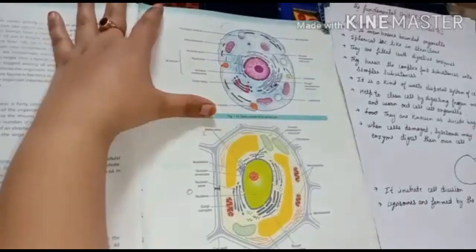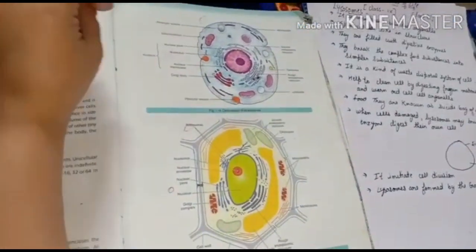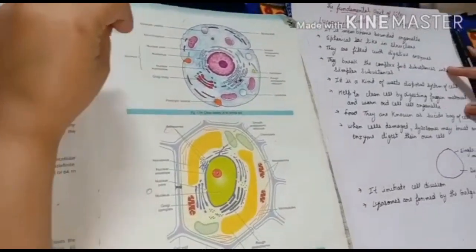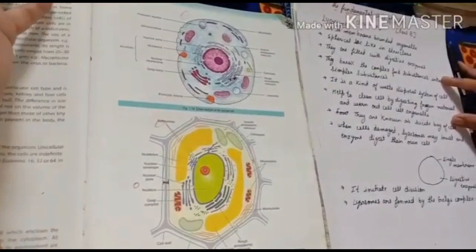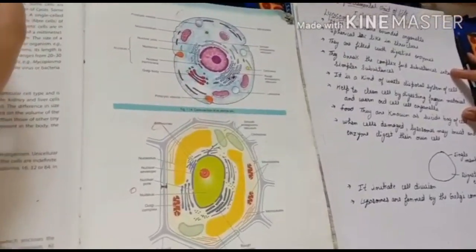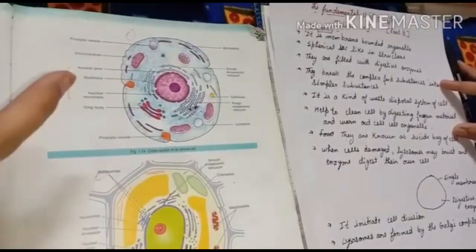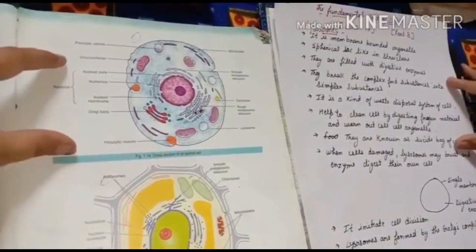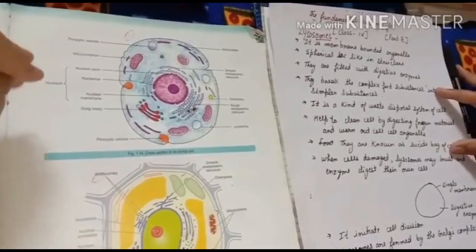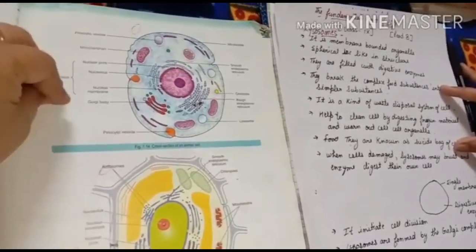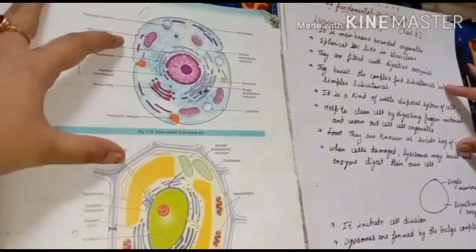Hello students, up till now the cell organelles we had discussed are nucleus, mitochondria, Golgi apparatus, endoplasmic reticulum, and plasma membrane. So many structures we already had discussed. Now today we are going to discuss a very important structure of the cell, or you can say cell organelle. That is lysosomes.